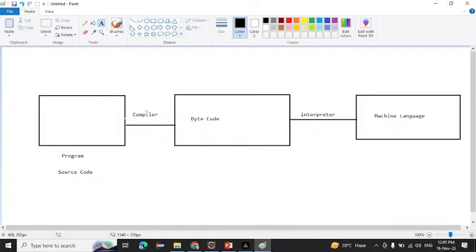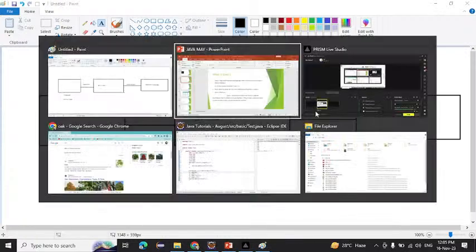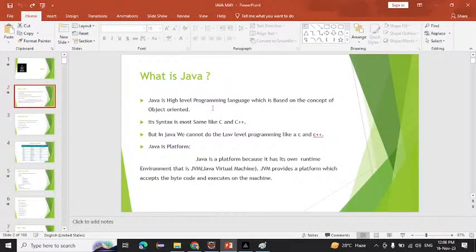So it will first compile the code, and the source code is compiled into the bytecode. Who is responsible? The compiler. If bytecode is converted into the machine language, who is responsible? That is the interpreter. And remember one thing: Java is a high level programming language, that is human friendly.